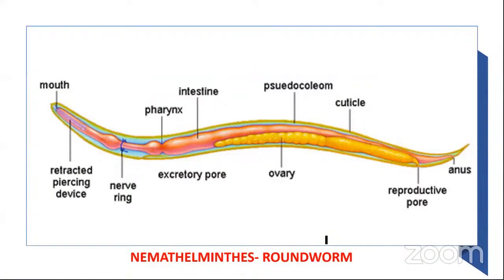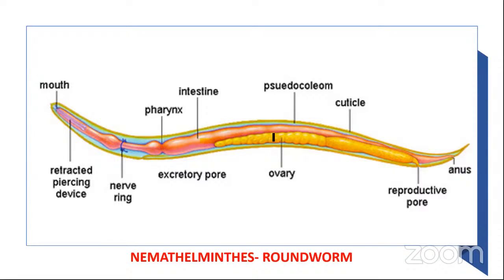This is a nematode, that is a roundworm. In this organism also there is no circulatory system, but in the pseudocoelom there is a fluid. That fluid works as a transportation medium.